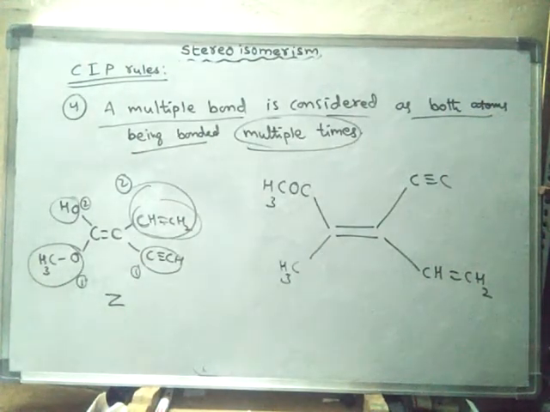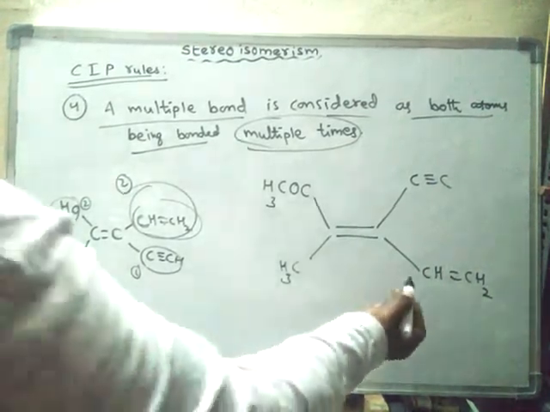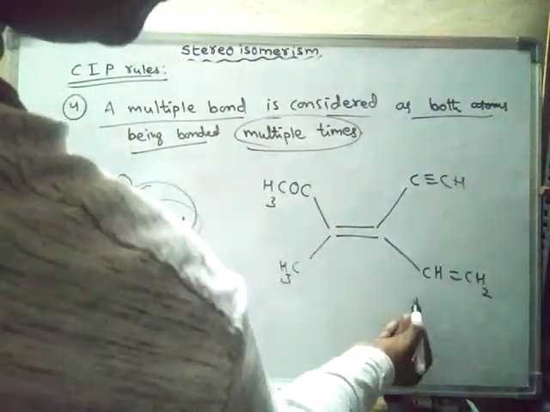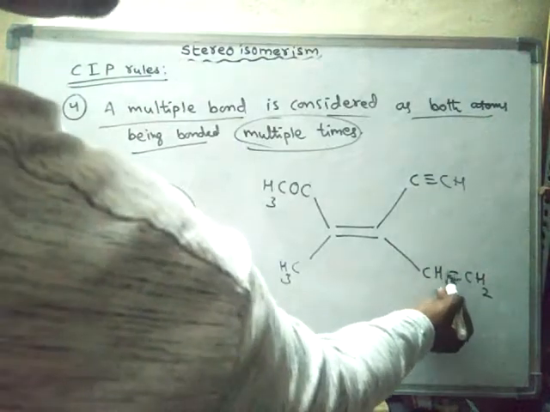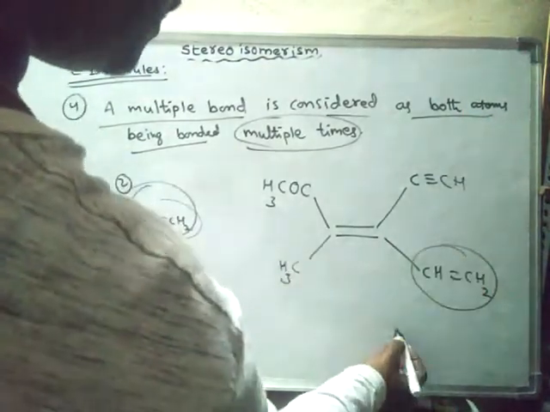So now how to give numbering, how to give priority. So here again there are two double bonds. So this group I can write like this.